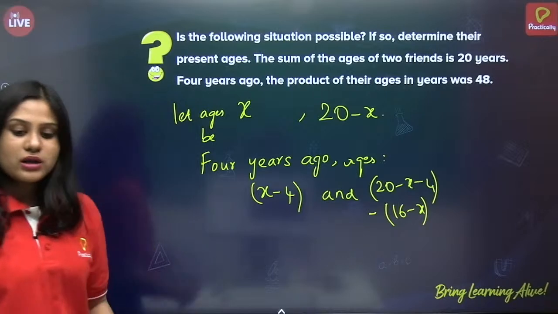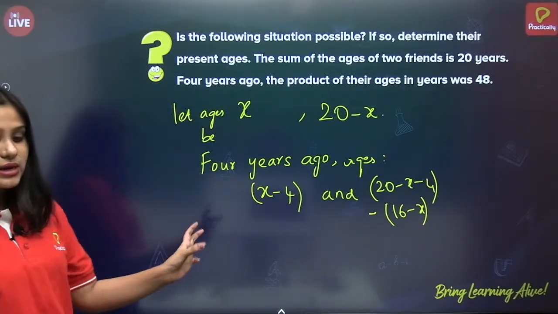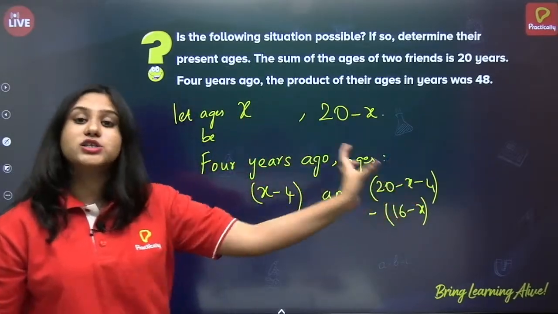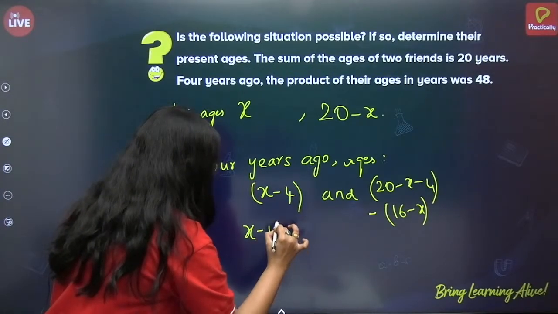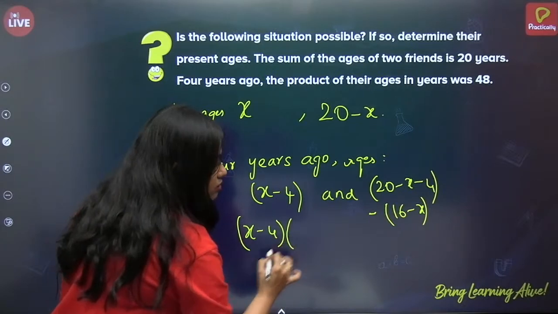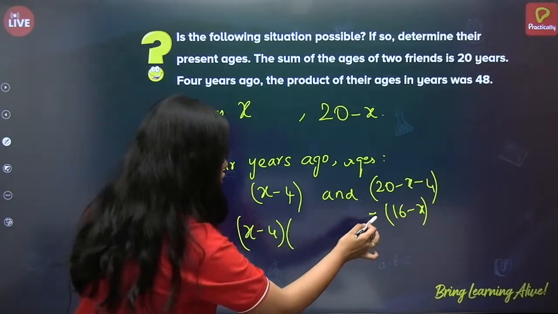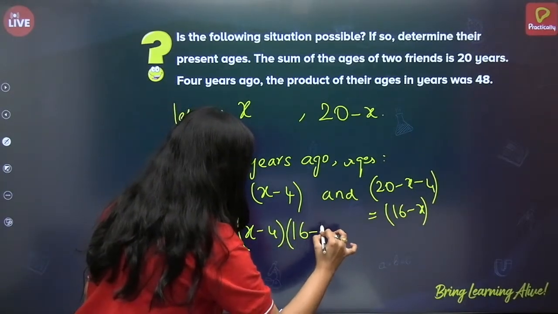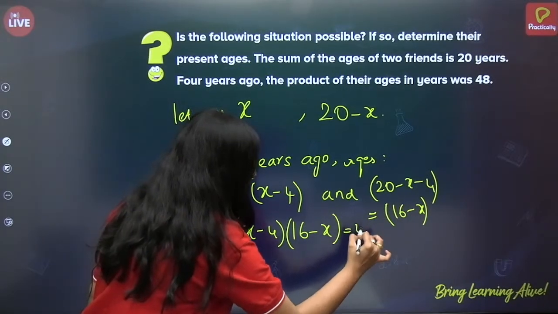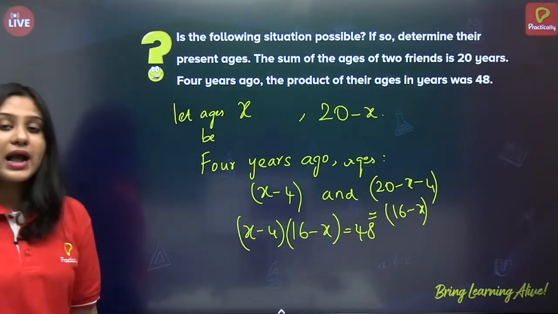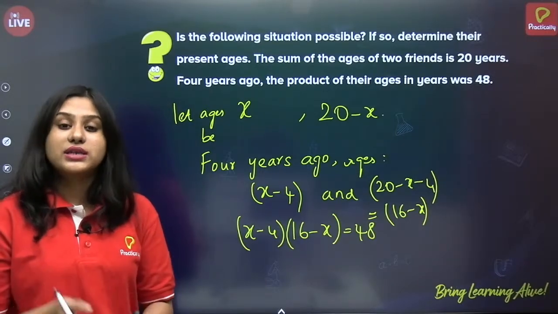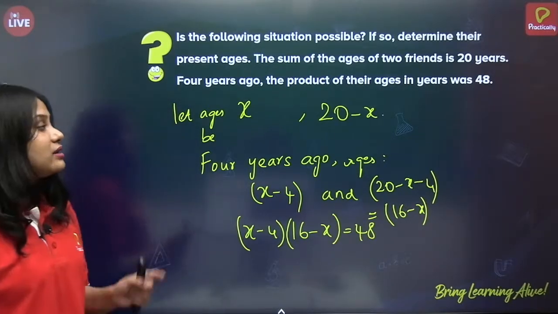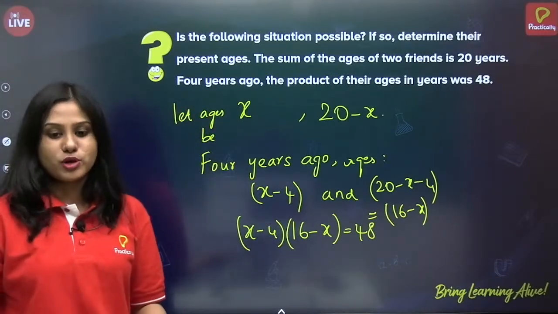Now what is given? The product of their ages was 48. Now write x minus 4 into 16 minus x equals 48. Now let us solve this and check the discriminant. If the discriminant is less than 0, then this situation is not possible. Correct?